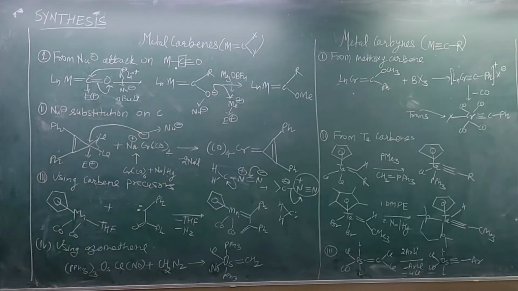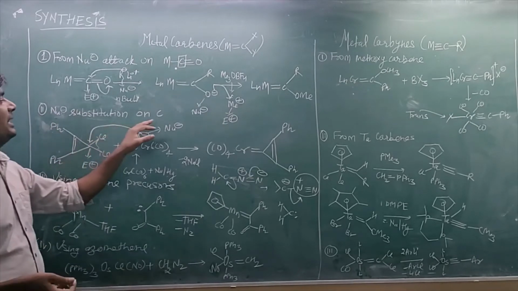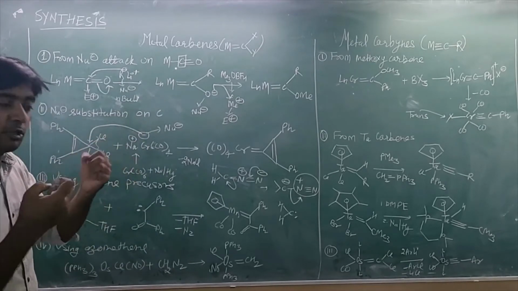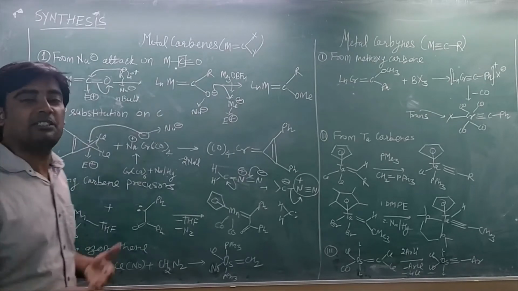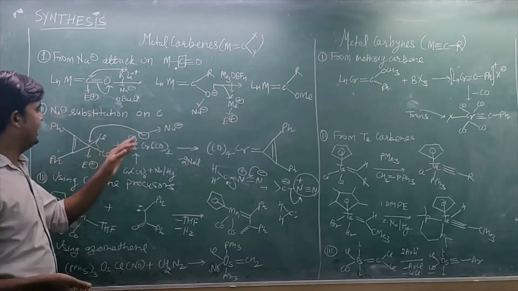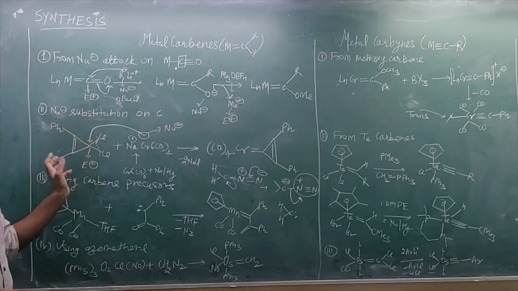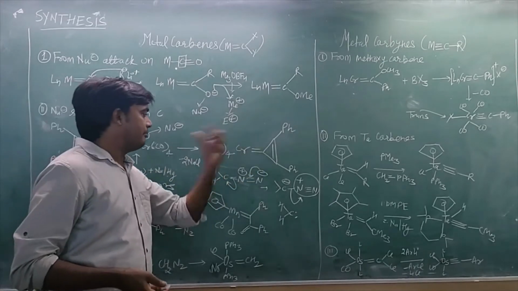Okay, another reaction is where you can make a nucleophilic attack on the active carbon which has two or more highly electronegative elements substituted. Then you can replace the highly electronegative element, that means a good leaving group, through a nucleophilic substitution with the metal. Then you can synthesize the metal carbene.